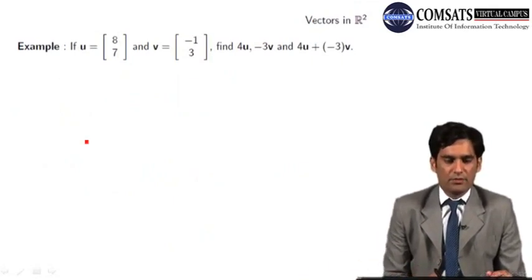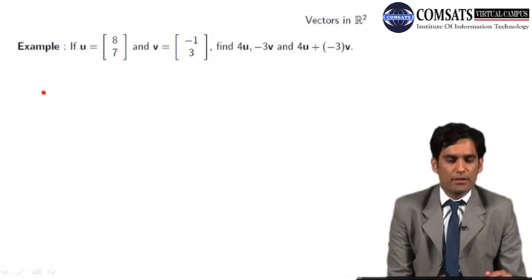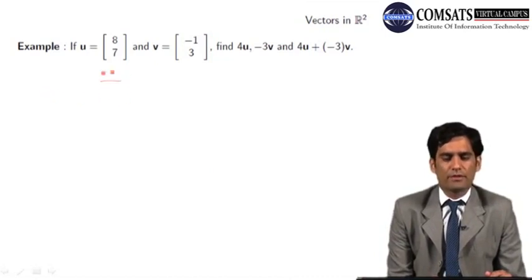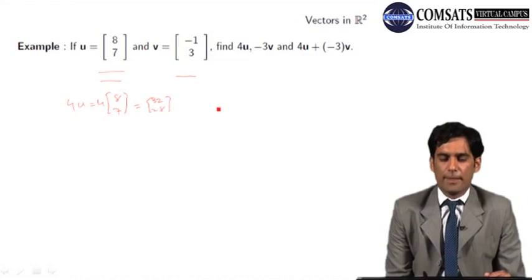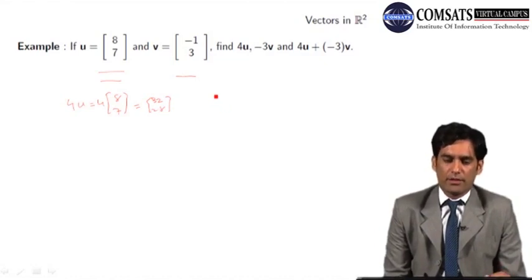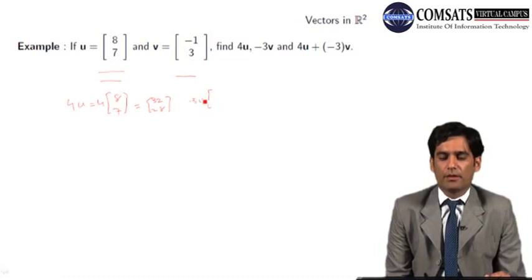So vectors in R2. In this slide I have an example in which we are given two vectors u and v, and we have to find 4u. Let's say 4u will be 4 times the vector with entries 8 and 7. That will become 32 and 28. This is the answer. Similarly, you can have minus 3v. Minus 3v will be equal to